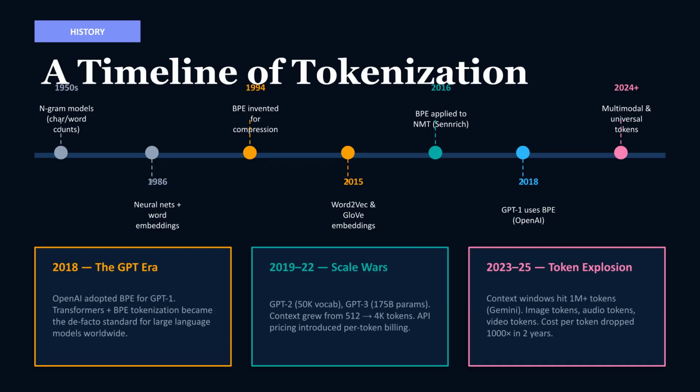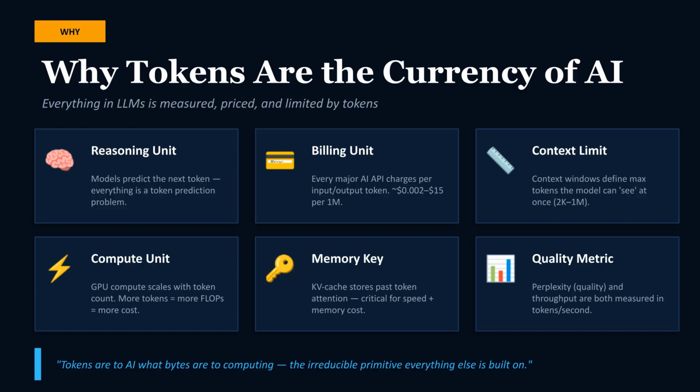The history of tokenization shows its rapid evolution. After BPE was applied to neural machine translation in 2016, OpenAI adopted it for GPT-1 in 2018, marking the beginning of the GPT era. The following years saw immense scaling, with context windows growing significantly and the introduction of per-token billing. Tokens are the essential currency of AI.